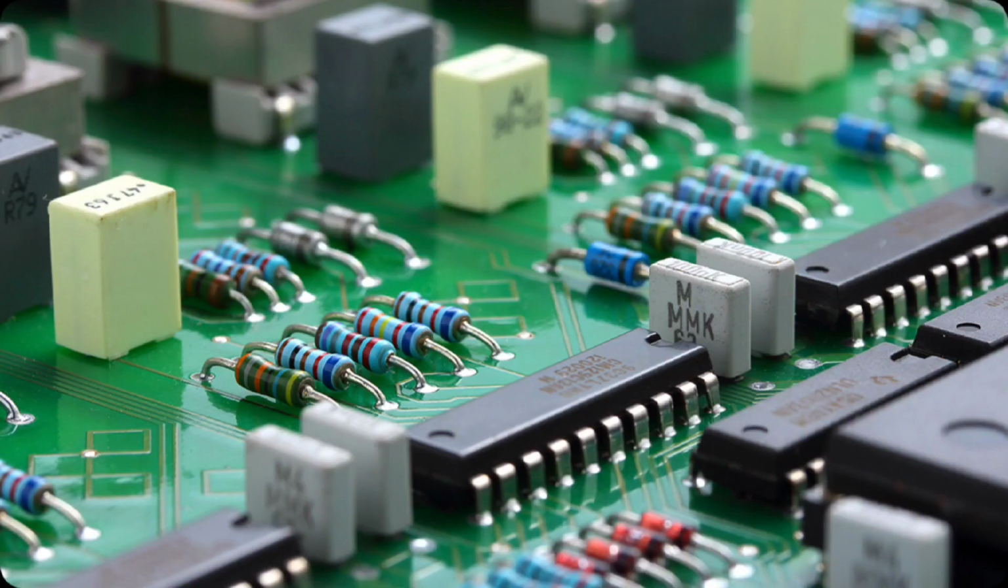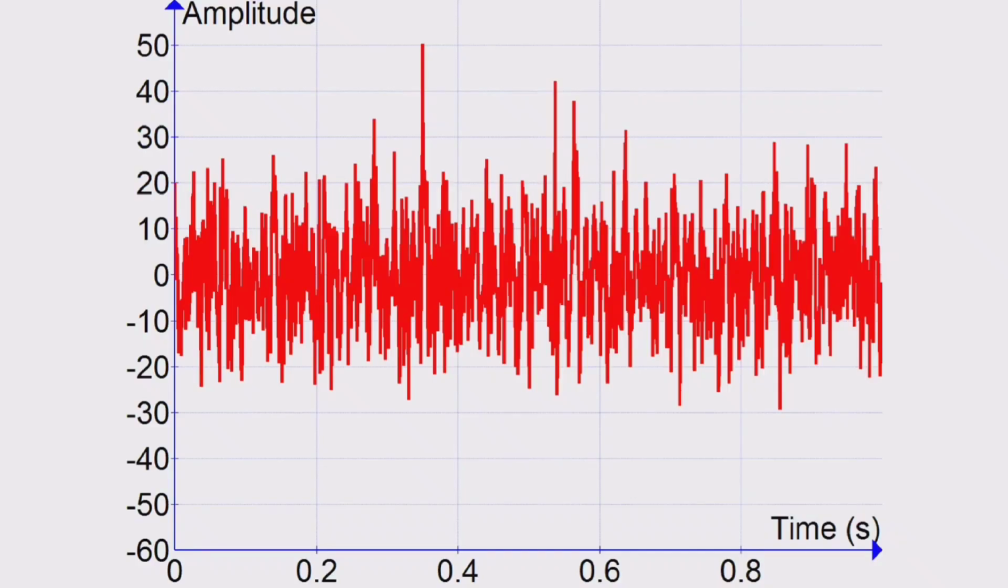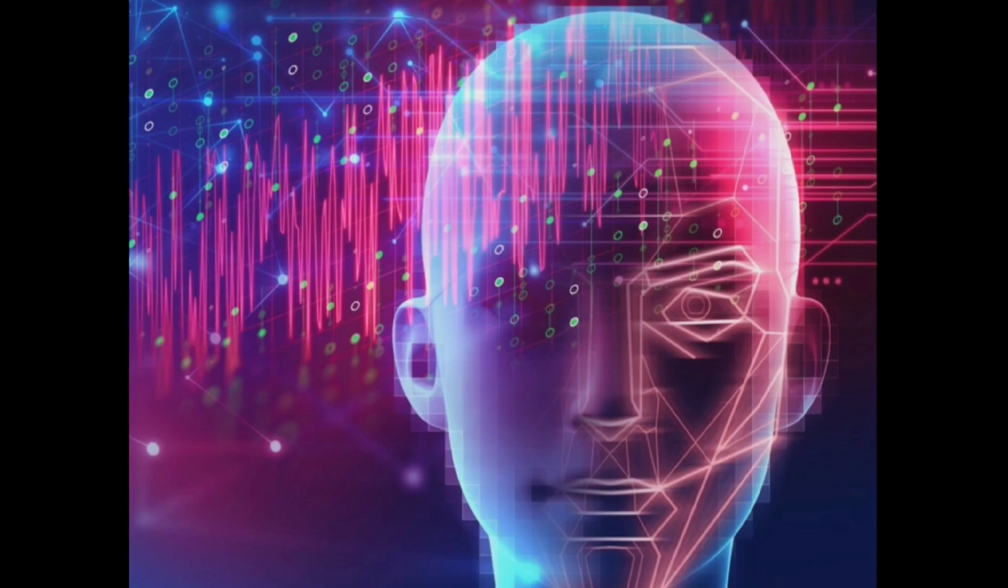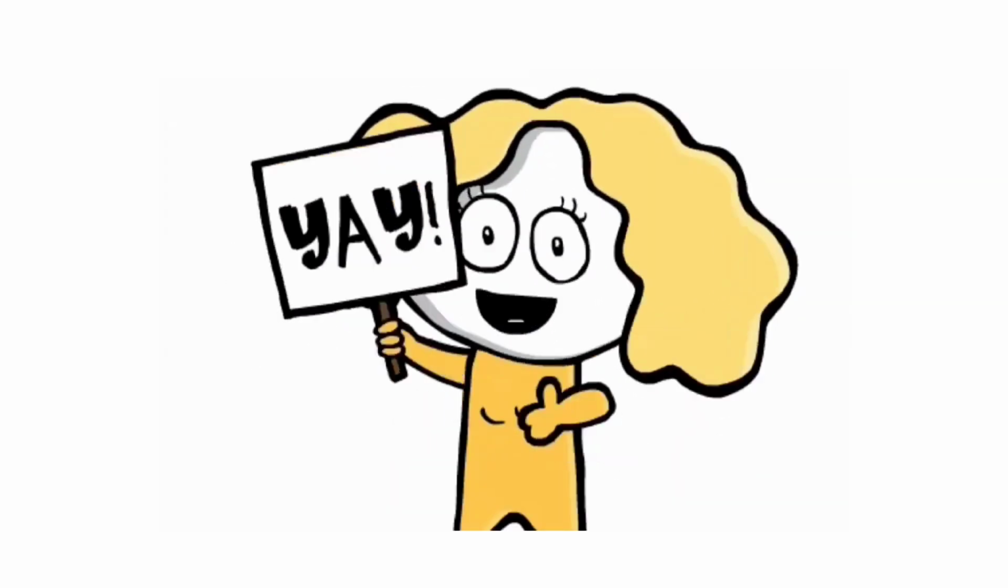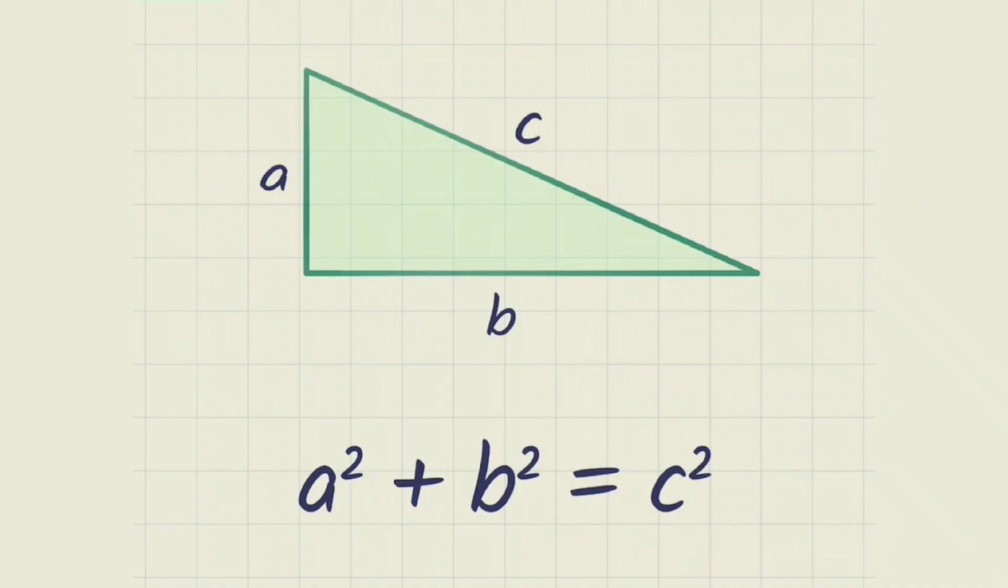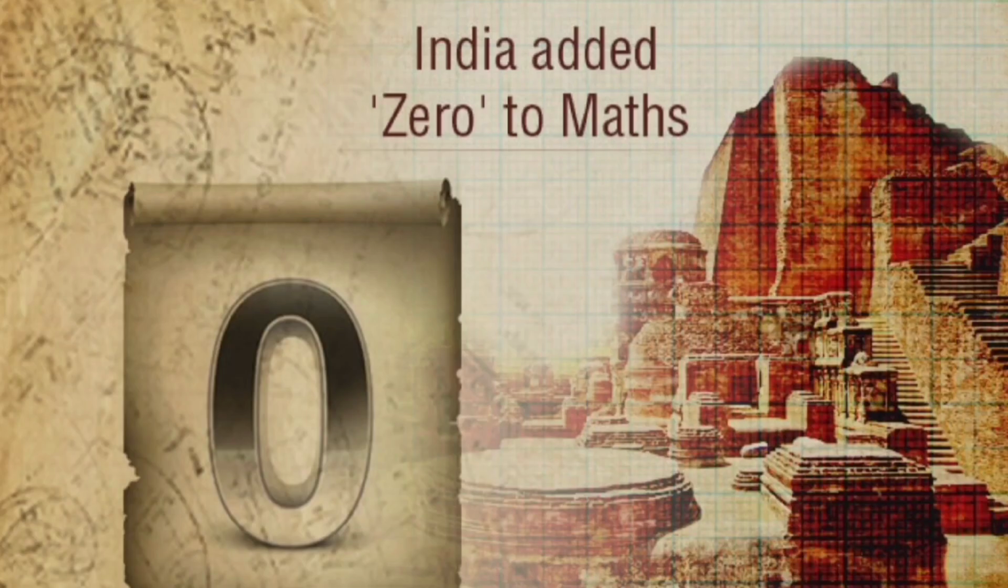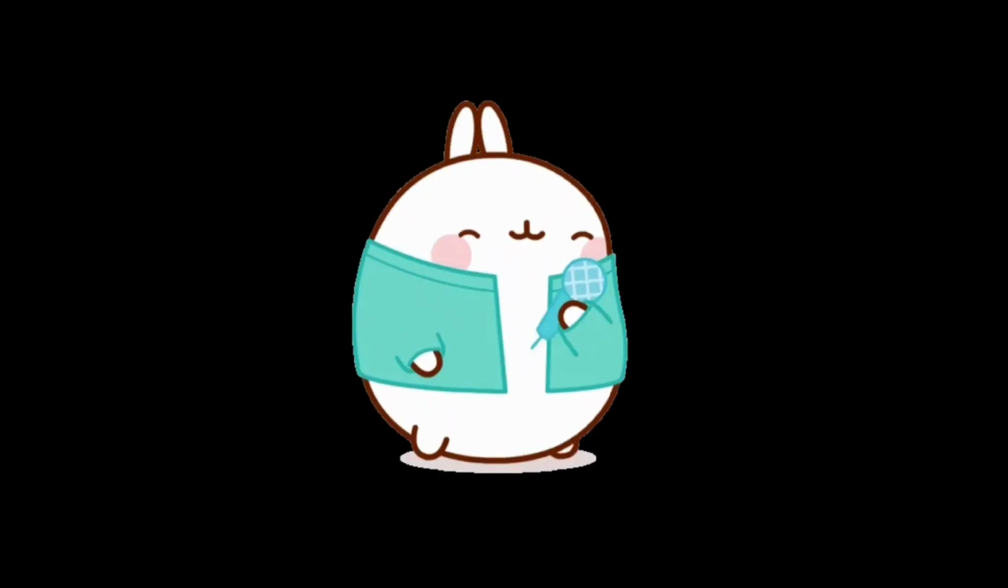Besides cell phones, the Fourier transform has a wide range of applications such as in circuit analysis, signal analysis, image processing, etc. These are some discoveries, but there are many more discoveries in the field of mathematics which helped in the growth of mankind. This video ends here.